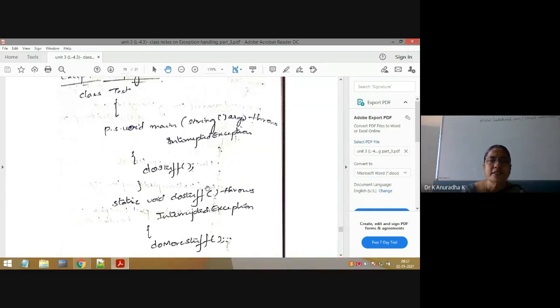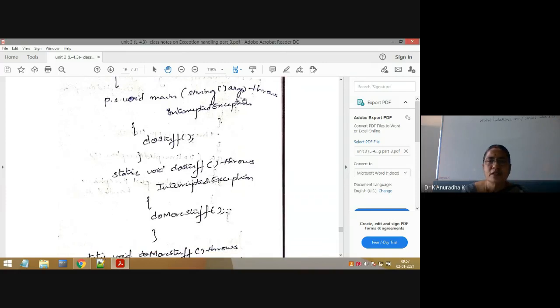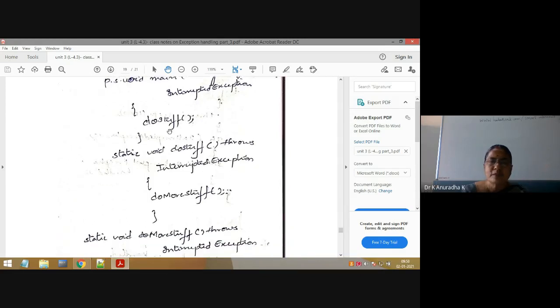Here you can understand in depth. Now class Test, inside the main method. Here I have the doStuff method. Now don't see this throws. So public static void main(String[] args). Inside, I have the doStuff method. This is the invocation of the doStuff method.